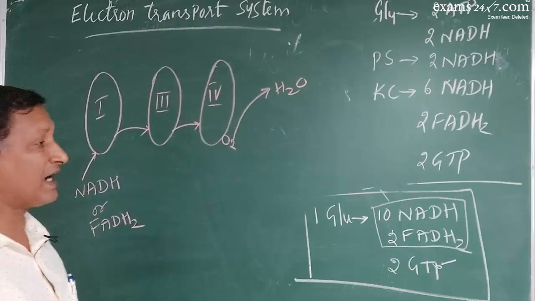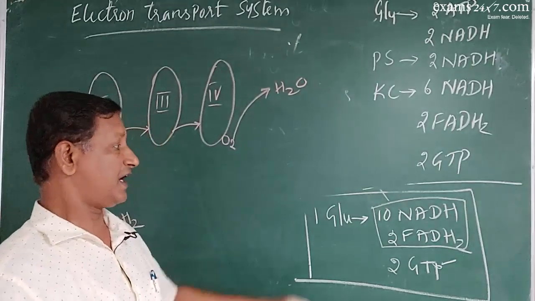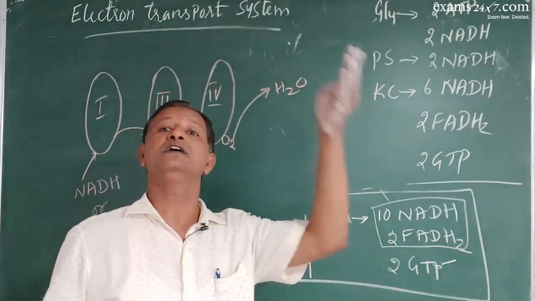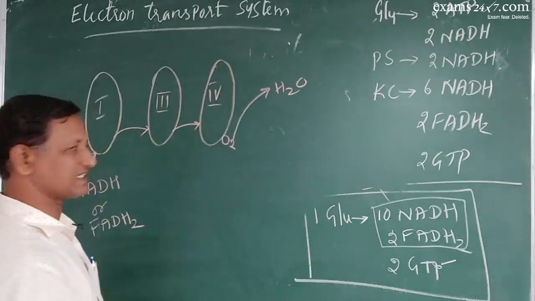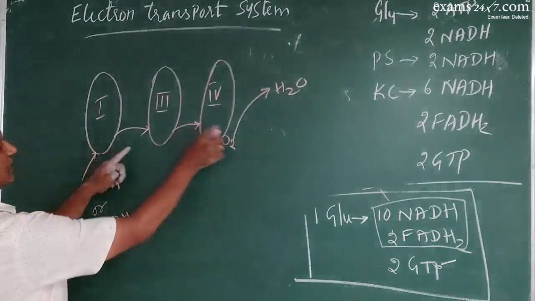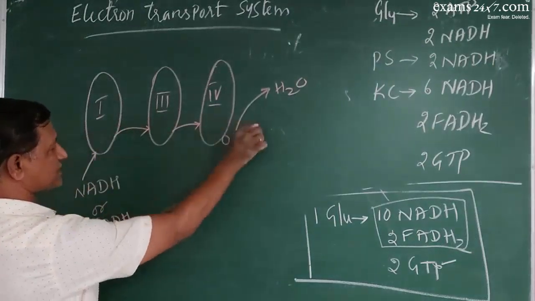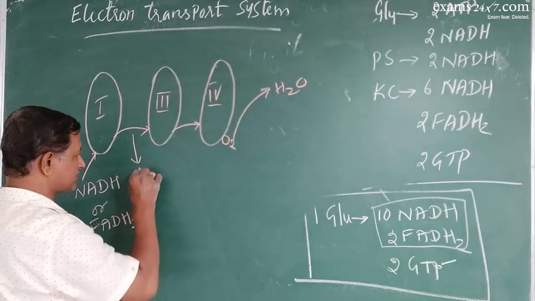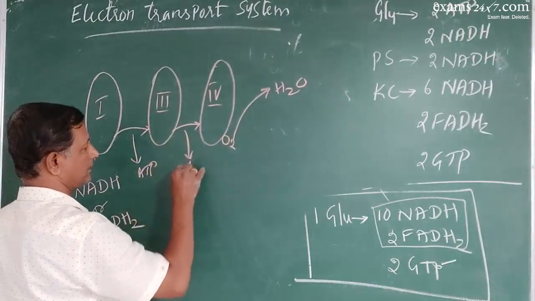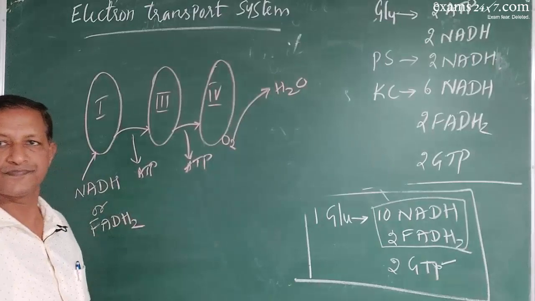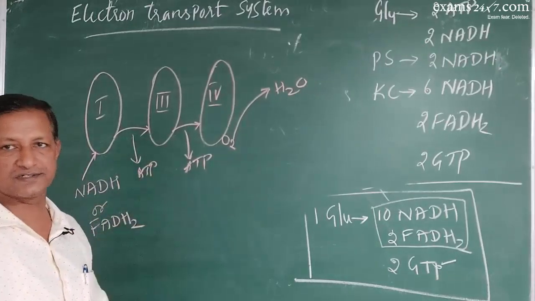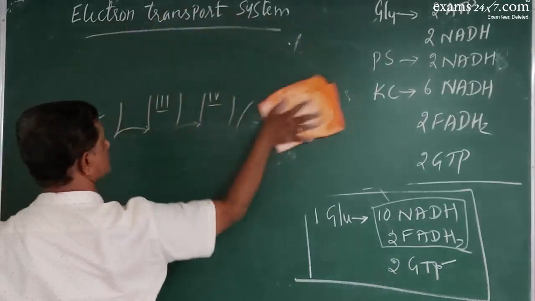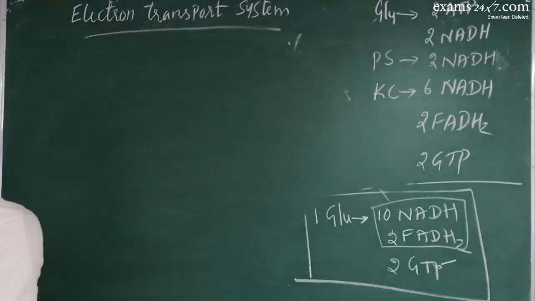Now, what is our aim of ETS? The aim of ETS is to convert FADH2 and NADH into ATP. Where actually does it take place? All through the passage, at regular intervals, ATPs are released. How are the ATPs released? Look at this.